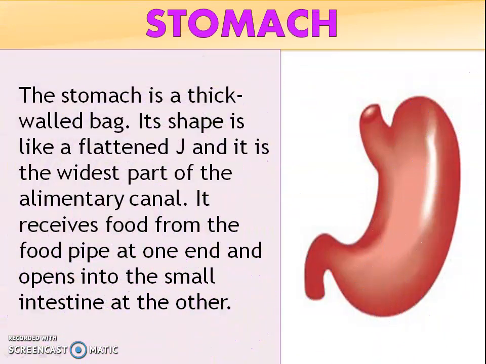Stomach. Stomach is a thick walled bag. Its shape is like a flattened J and it is the widest part of the alimentary canal. It receives food from the food pipe at one end and opens into the small intestine at the other.